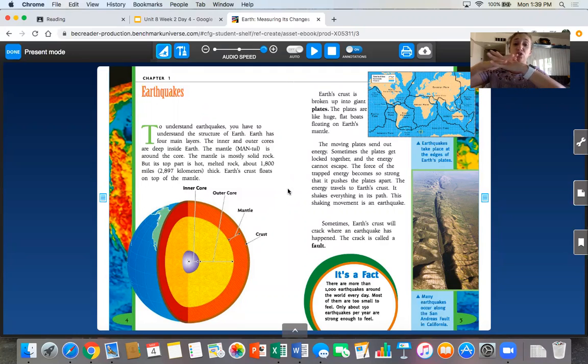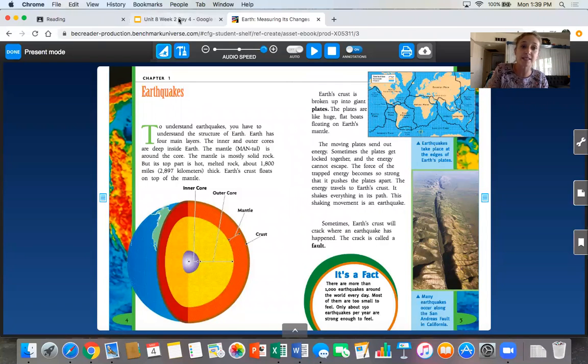So imagine they get locked. The forces trapped underneath become so strong, it pushes the plates apart, and the energy travels through Earth's crust. As you can imagine what that might feel like if you're sitting there, it might be some shaking or rumbling, and we call that an earthquake.